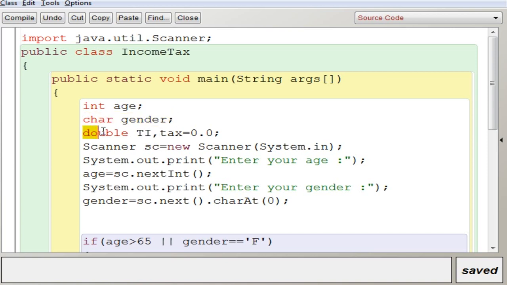I have declared double data type for taxable income, and for income tax I use the variable tax, which I initialized to 0.0. Now the next step is to input the age and the gender. Since age is an integer, I am using nextInt and storing the integer value into age. For the character, this is the input statement used to get the character and store it into gender. We will be discussing this in another video.